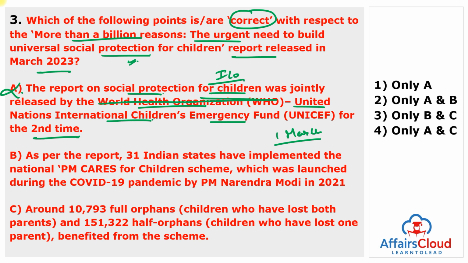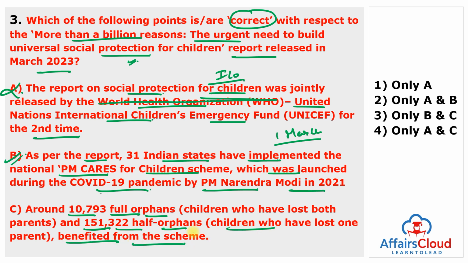Which organization released this report? ILO and UNICEF. As per the report, 31 Indian states have implemented the National PM CARES for Children scheme, which was launched during the COVID-19 pandemic by Prime Minister Narendra Modi in 2021. So, this statement is true. Around 10,793 full orphans, children who have lost both parents, and 1,51,322 half orphans, children who have lost one parent, benefited from this scheme.